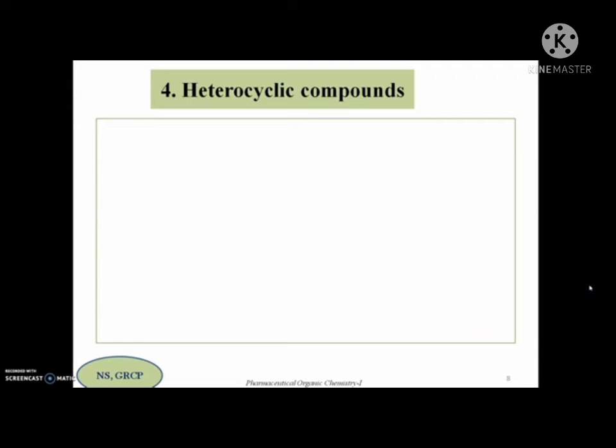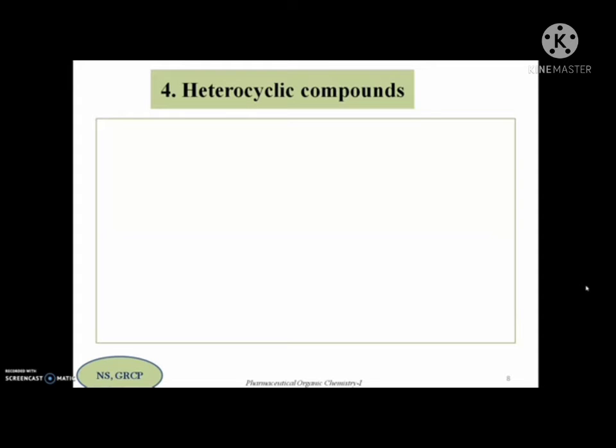So this is about aromatic compounds, and the last one is known as heterocyclic compounds. So in the first three categories, particularly the alicyclic compounds and aromatic compounds, the ring is made up of carbon atoms only. In addition to carbon atoms, hydrogens are attached depending on the valency. Okay, so they are the examples for the homocyclic system where the ring is made up of only one type of atom, that is, carbon atoms.